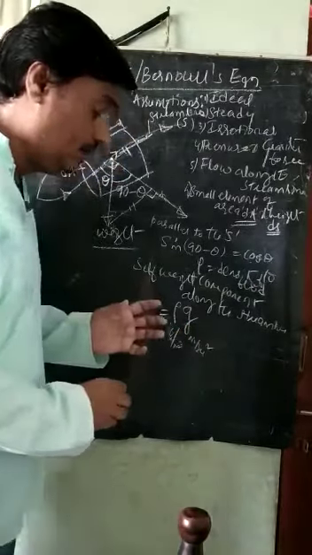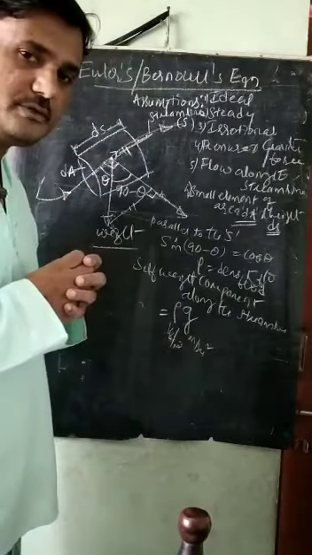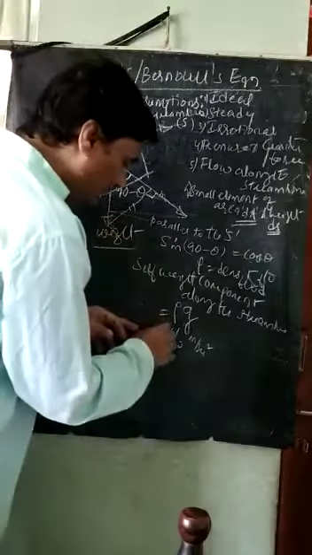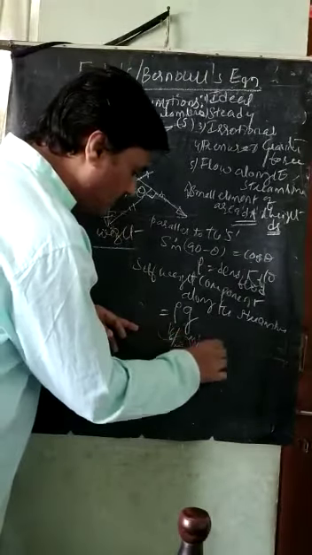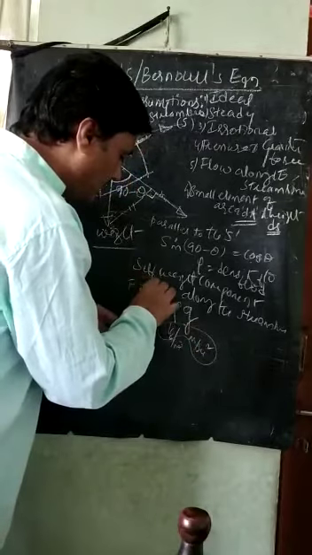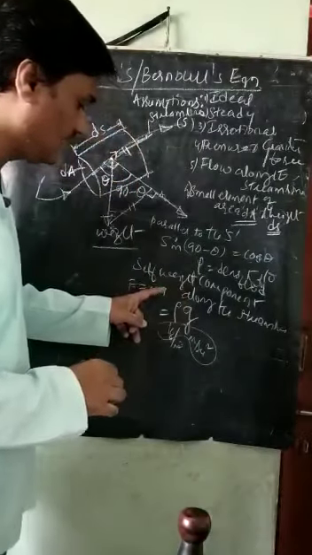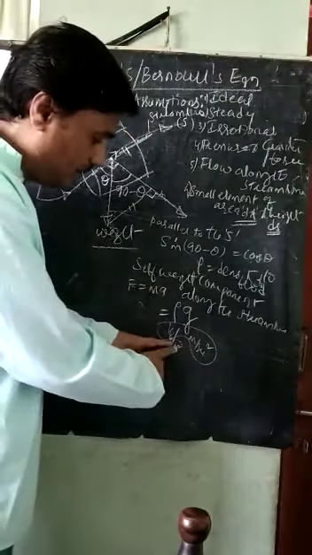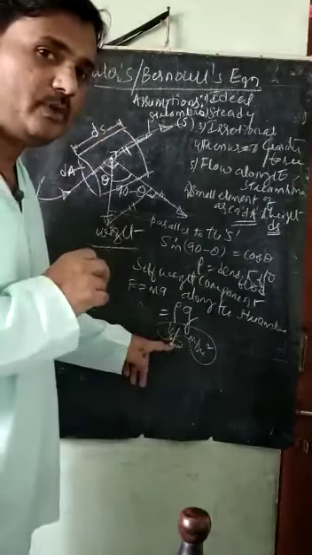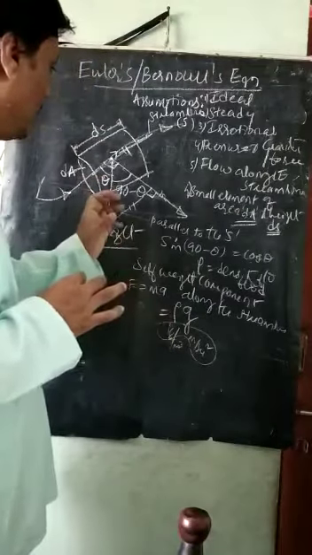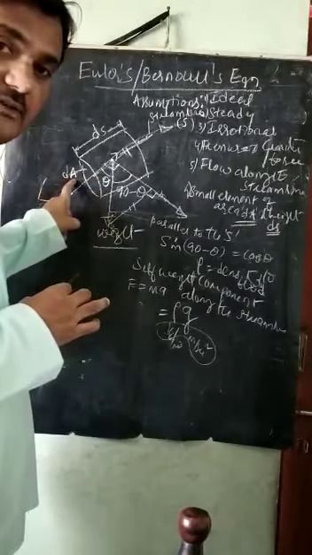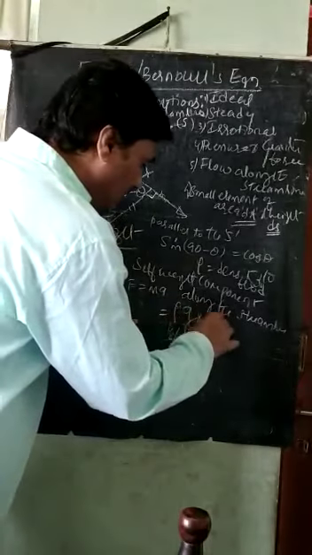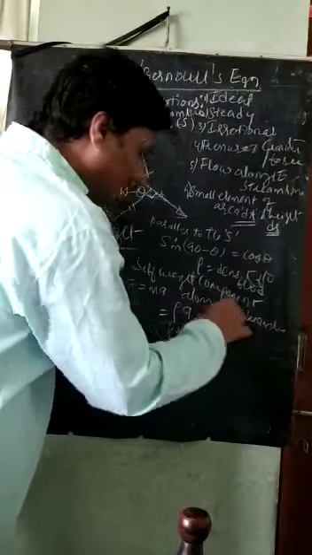What we need is the force which is moving along the streamline due to the self-weight. What is force? Kg meter per second square. You know F is equal to m a, force is equal to mass into acceleration, where acceleration is meter per second square. What is left here is meter cube, which is a volume. The volume of the element: the cross-sectional area is dA and the height is ds, so the volume of the element is dA into ds.